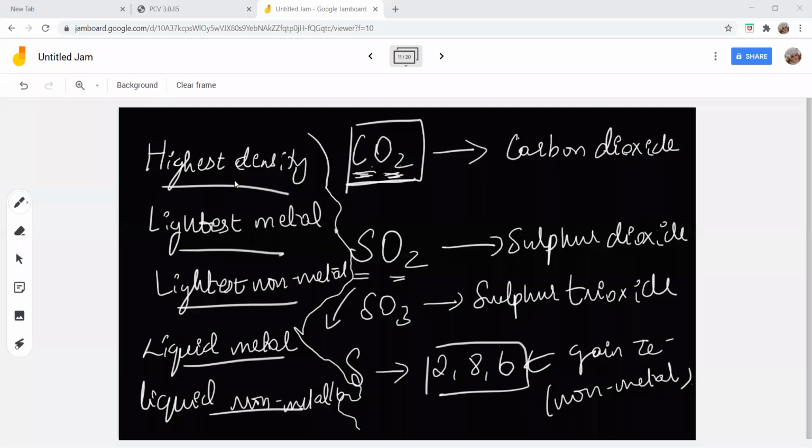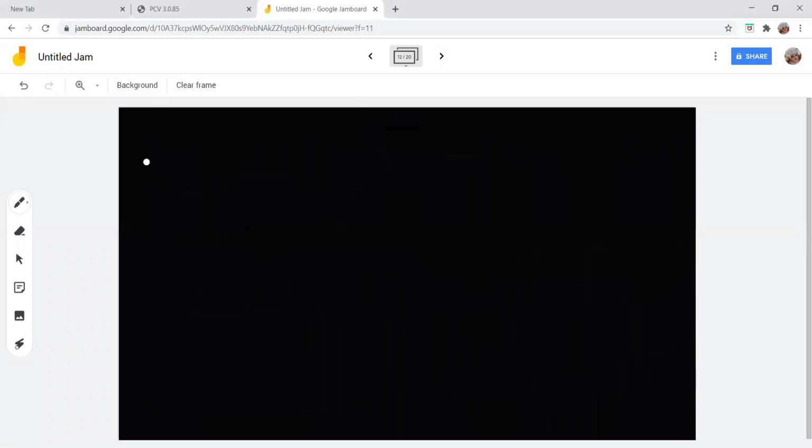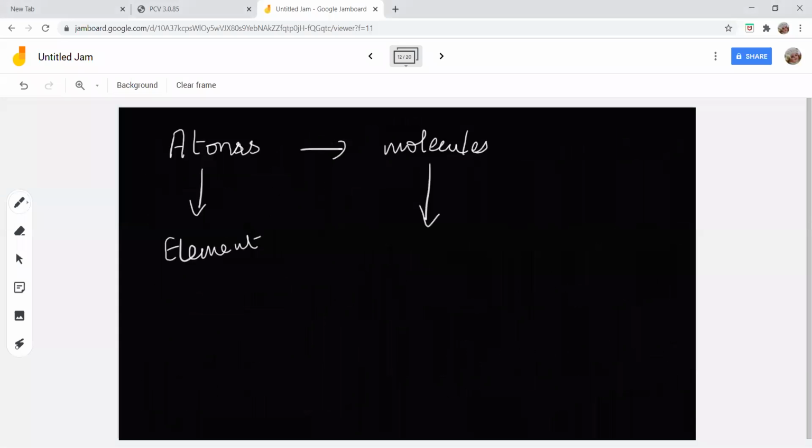So how you are going to prepare for the test is, prepare in the way that I am telling you. First, see about atoms. When atoms combine, they form molecules. If something is made up of only one kind of atom, you call it an element. When molecules combine, they form compounds.